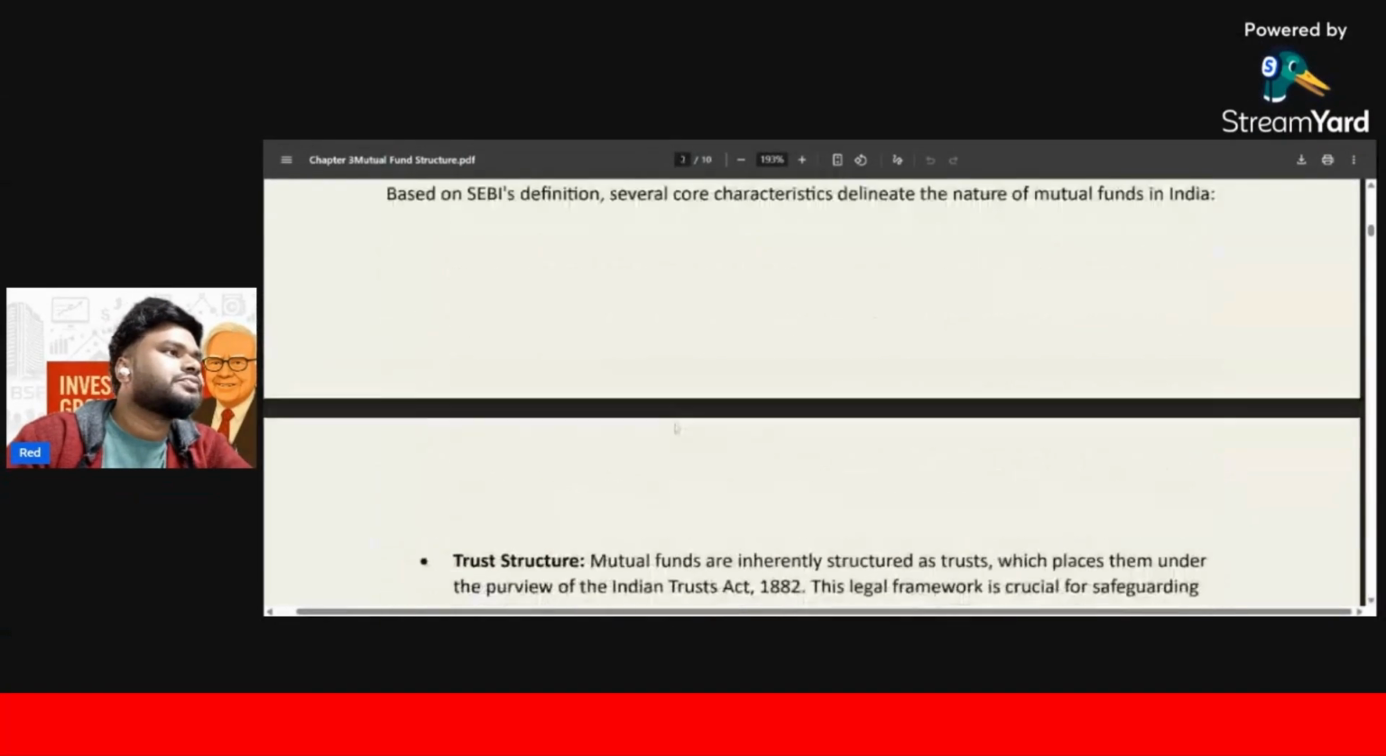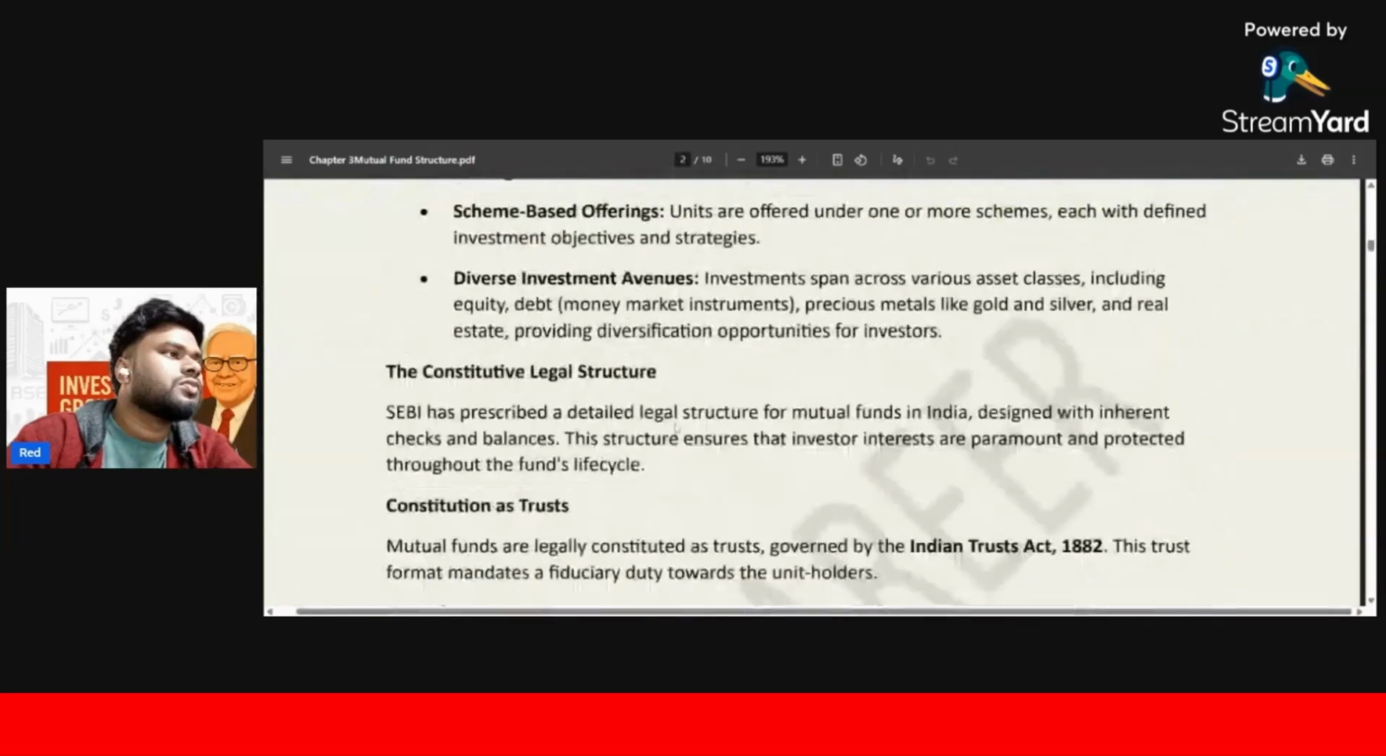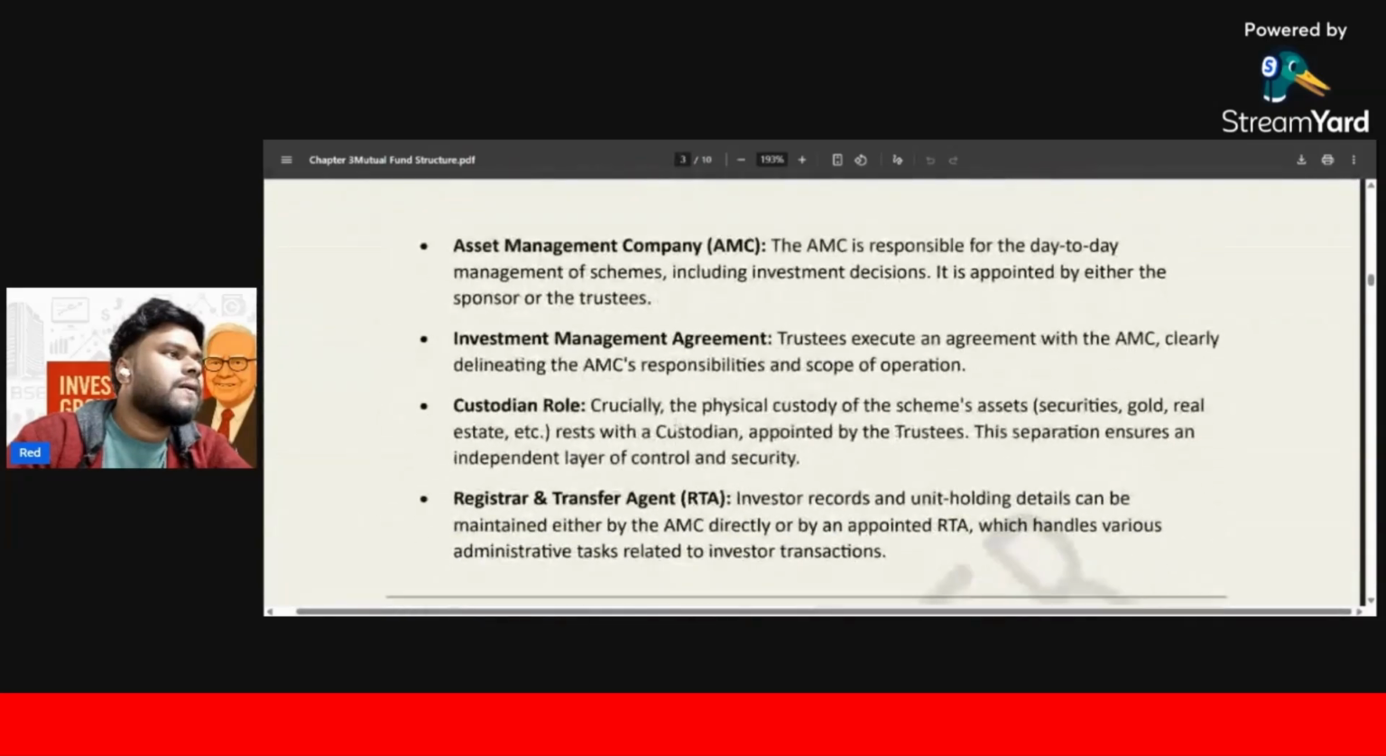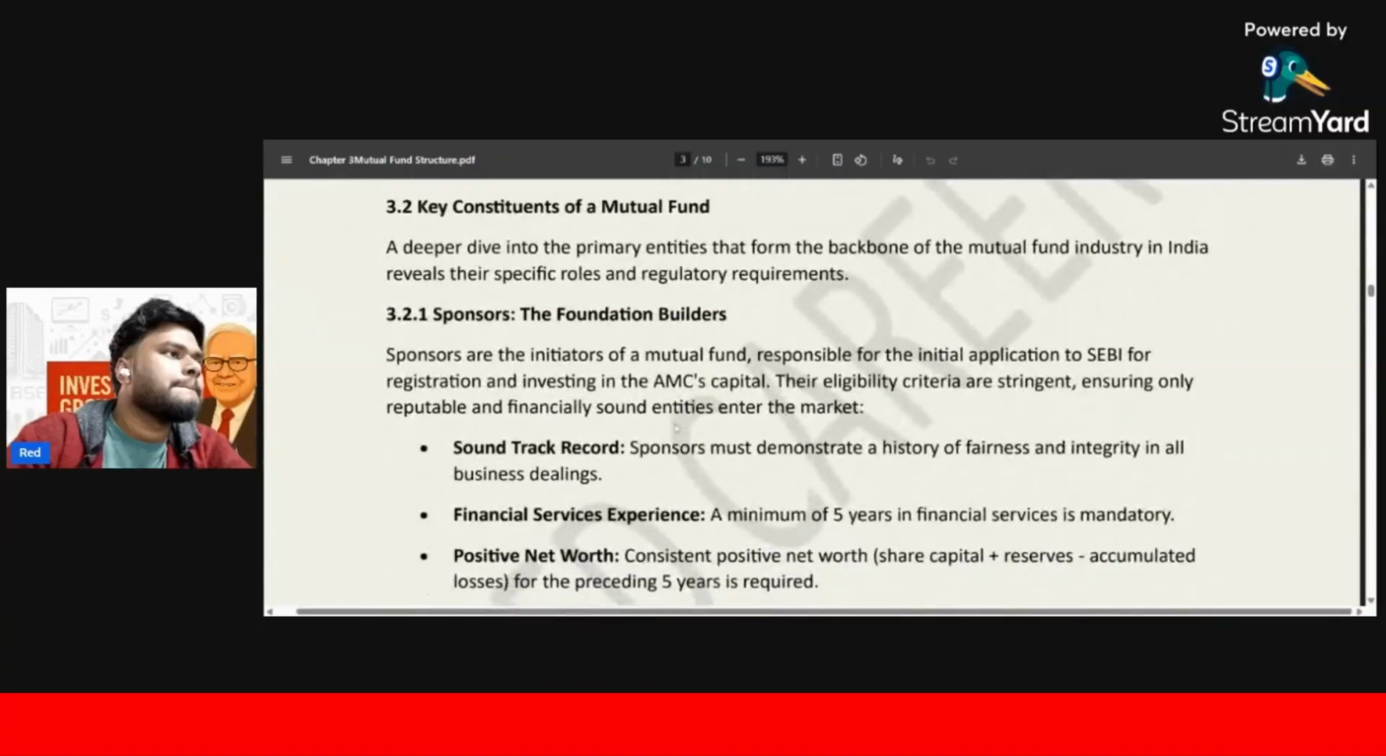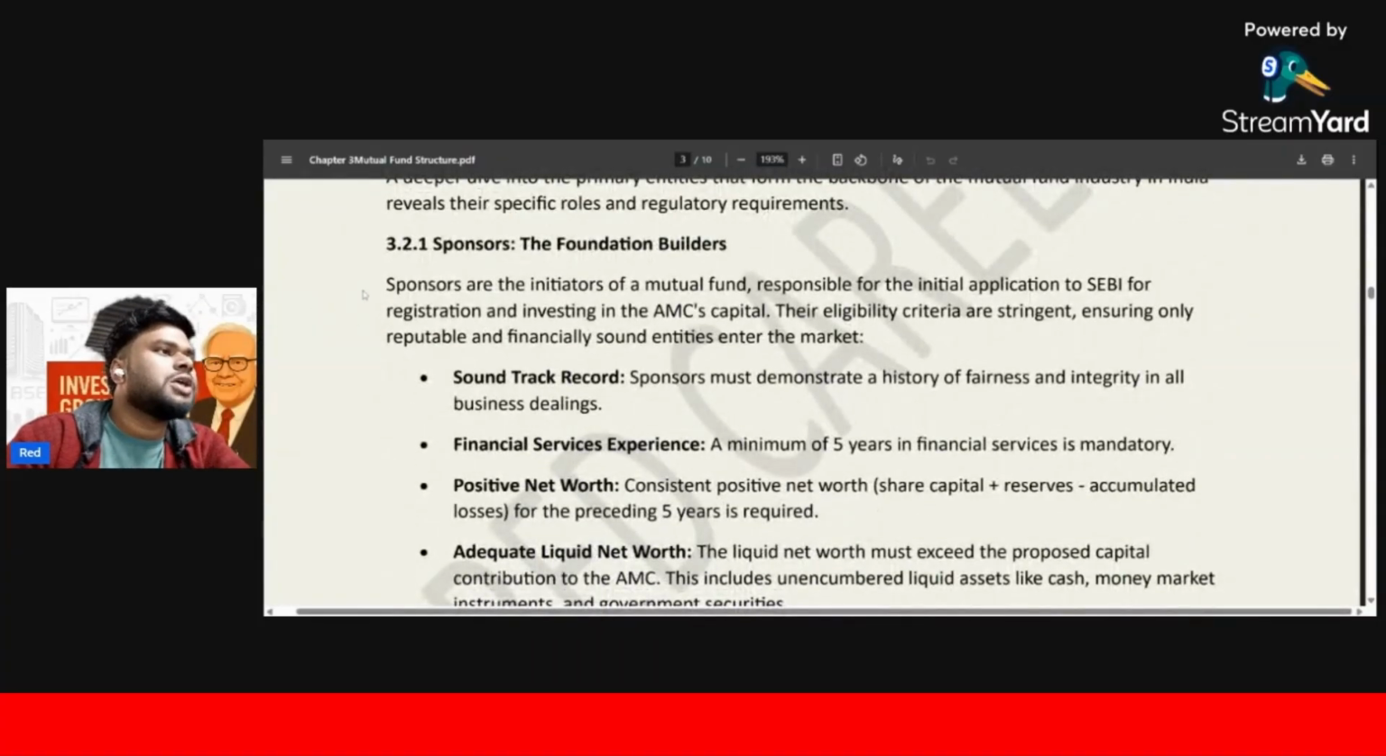Look, sponsors are the initiator of a mutual fund, responsible for the initial application for registration and investing in the AMC's capital. Their eligibility criteria are stringent, ensuring only reputed and financially sound entities enter the market. Those who first start a mutual fund, the initiator of the mutual fund, are called sponsors.